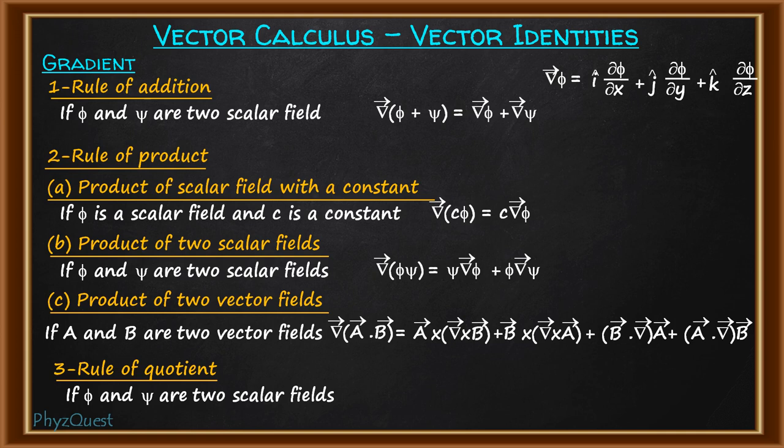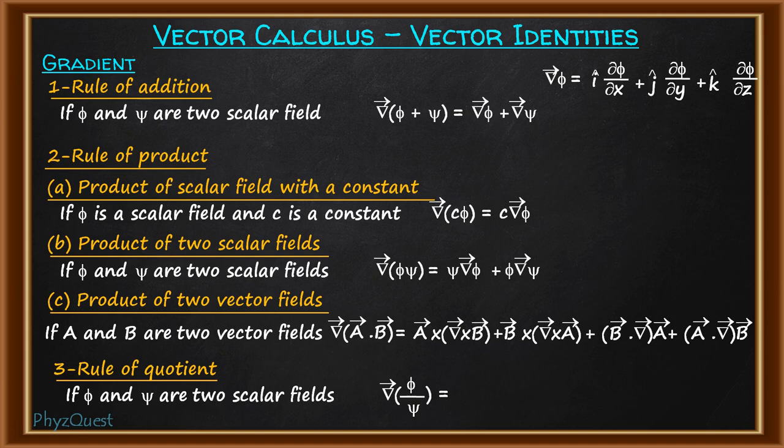So this will be gradient of phi by psi. This is equal to, again, the result will be very much similar to the regular derivative of terms taken when they are divided by one another.